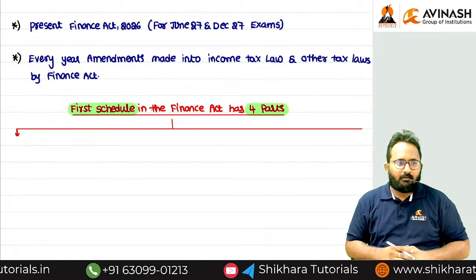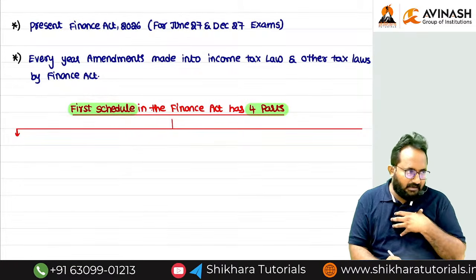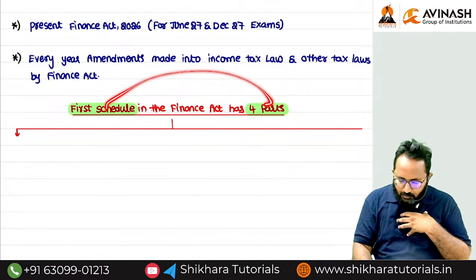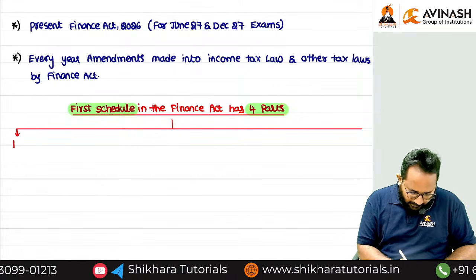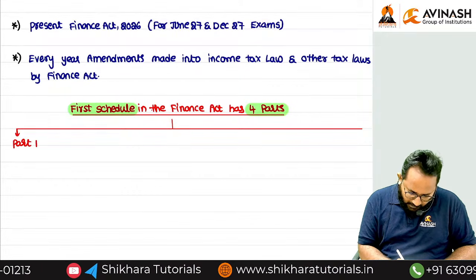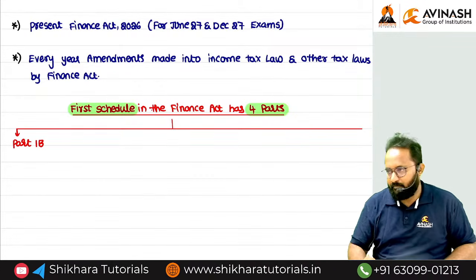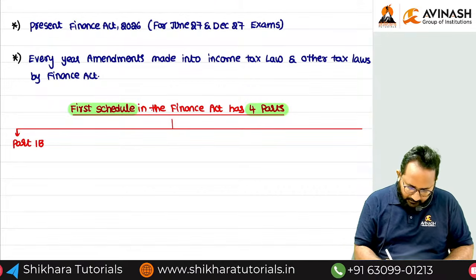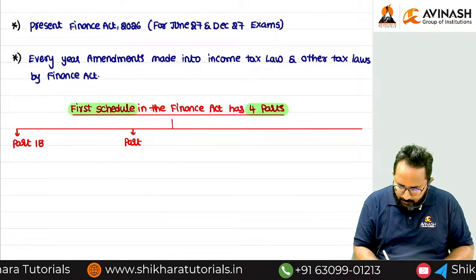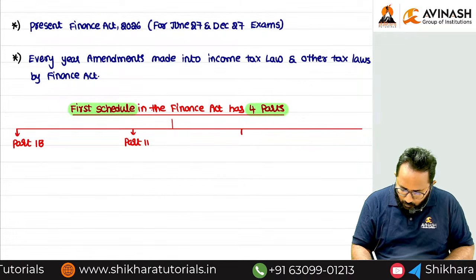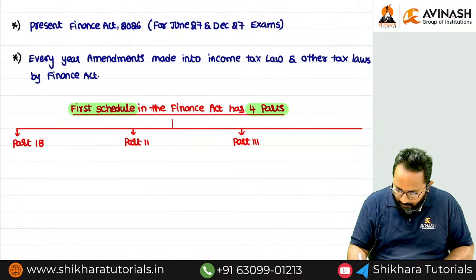Shall we? Forget about the 4 schedules. Different schedules will be there, but we have to concentrate on the first schedule. In the first schedule, how many important parts are there? 4. Part 1A, next Part 1B, next Part 2, next Part 3, next Part 4.